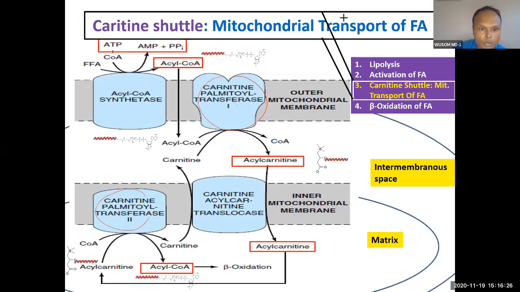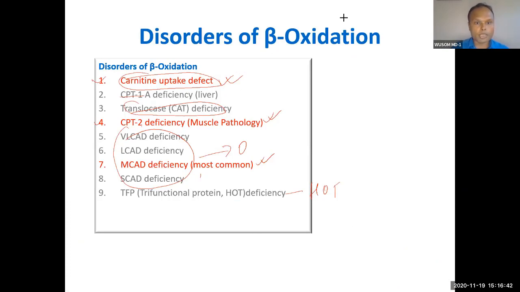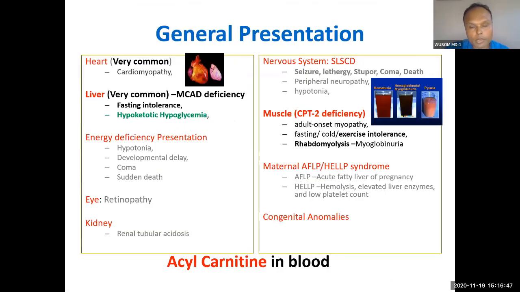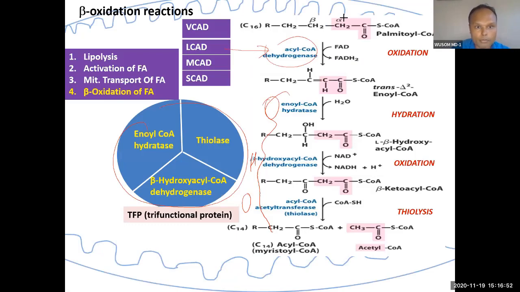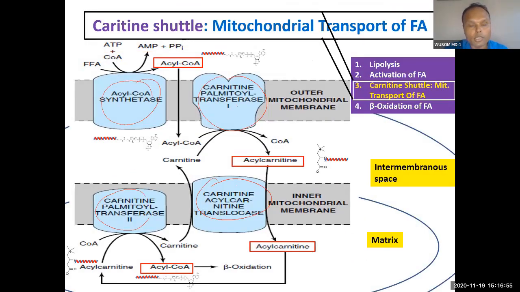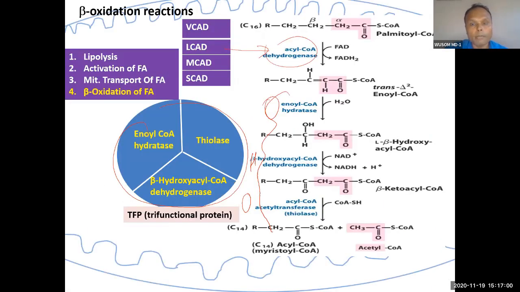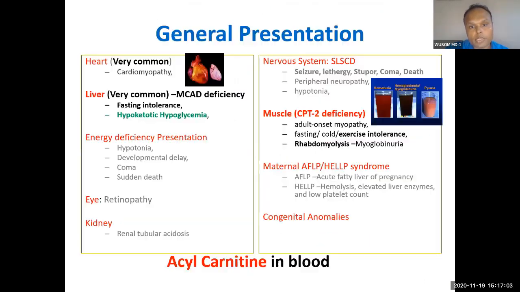This type of disorder has a similar presentation, because fatty acid is not allowed to enter the matrix of the mitochondria. I put this slide just to show where these enzymes exist. These are mitochondrial enzymes, and these are the membrane enzymes, CPT1 and CPT2. So remember the location; the location of the enzyme is important.